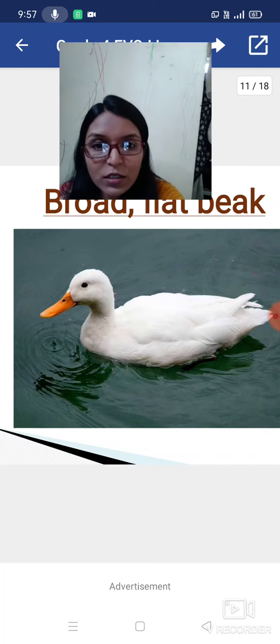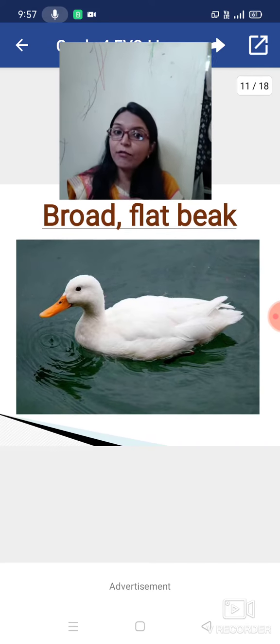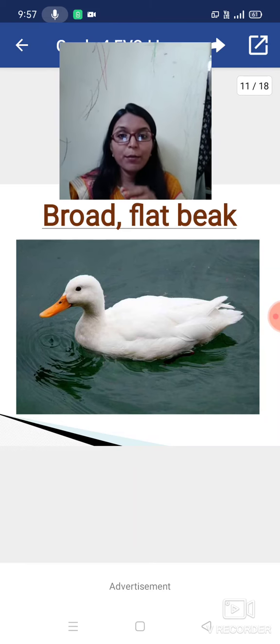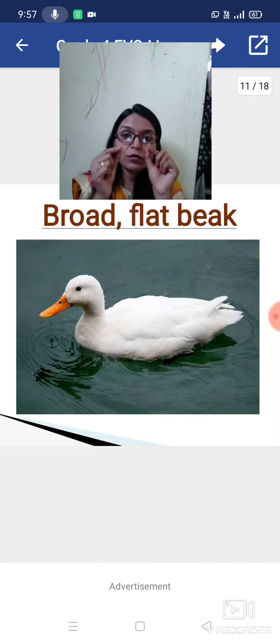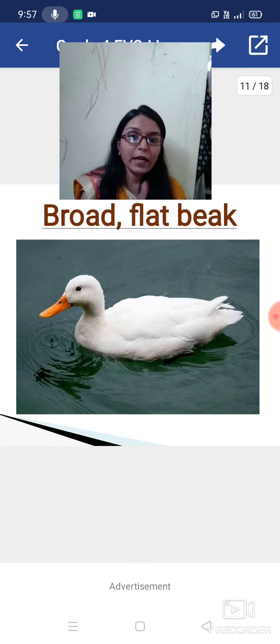You cannot see it now if I am zooming, but that bird has a flat beak with tiny holes. When the bird picks food from the water, the water flows out through those holes, and whatever food they want can be eaten. The tiny holes let water and other material, like insects, flow away with the food. That is one type: the broad flat beak.